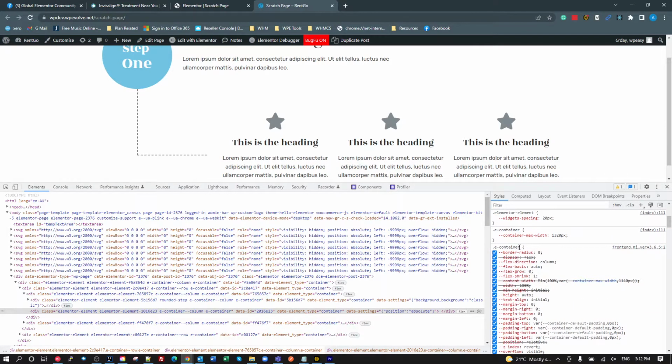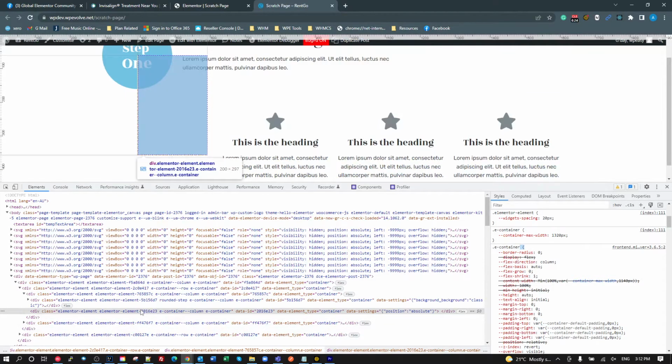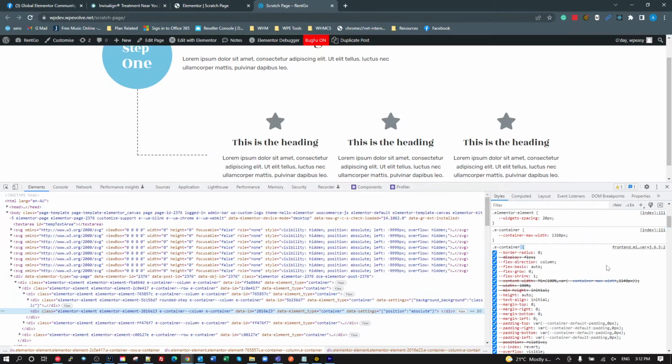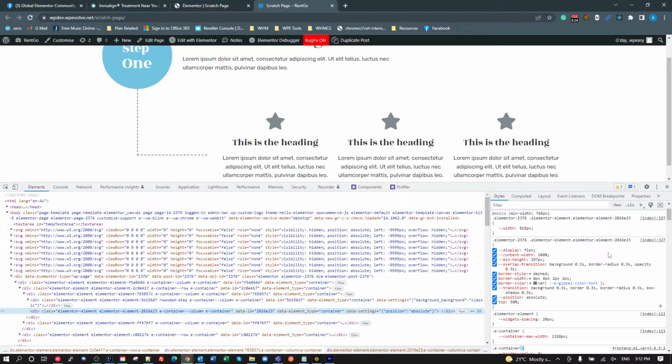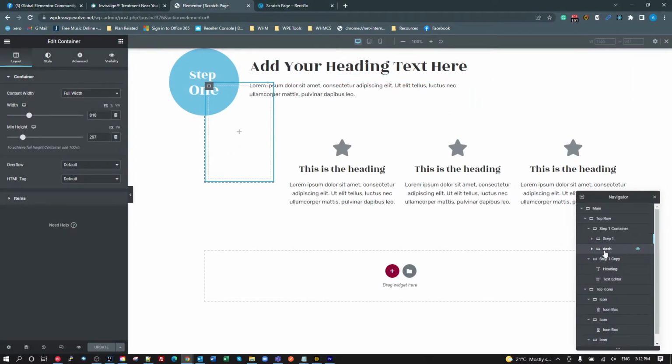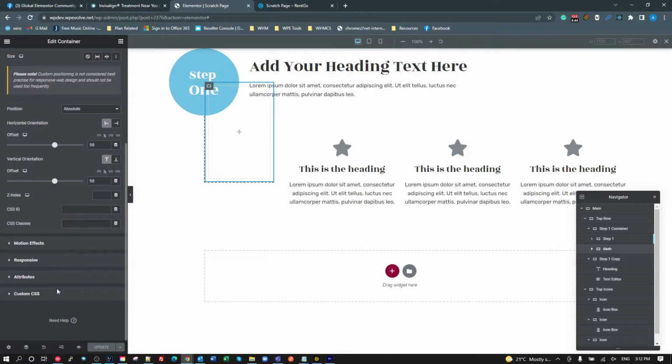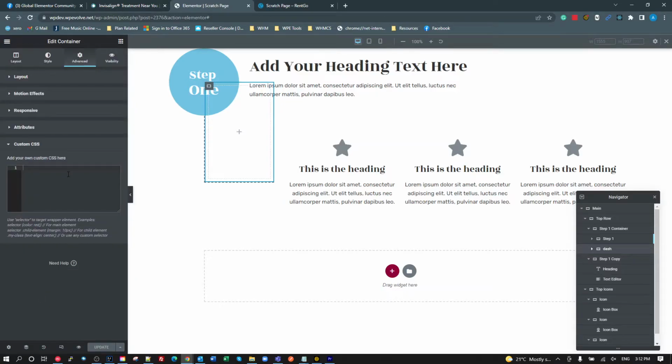So on the container, e-container, that's what we are here. That's this one here. So it does work there. So we've got a max width of unset on this container. There we go. So we're going to have to create another class. Maybe we'll call this wide dash.